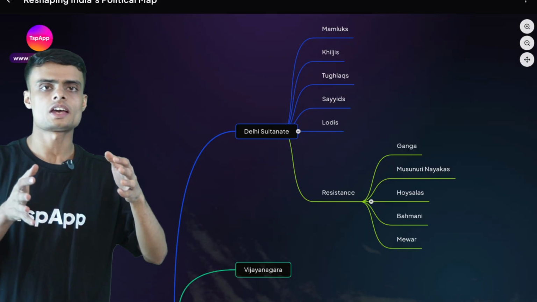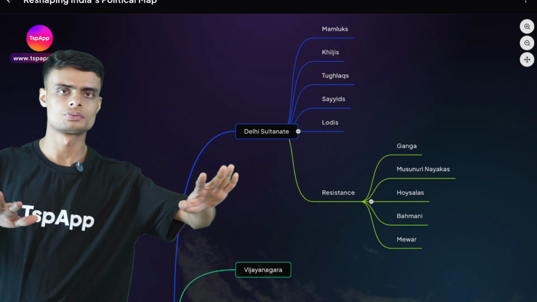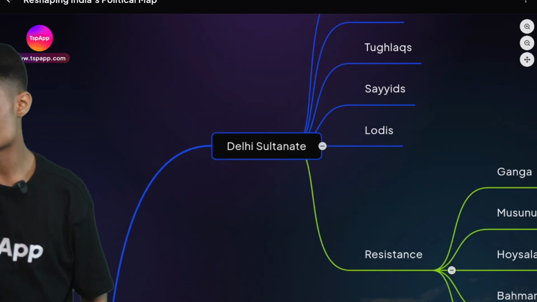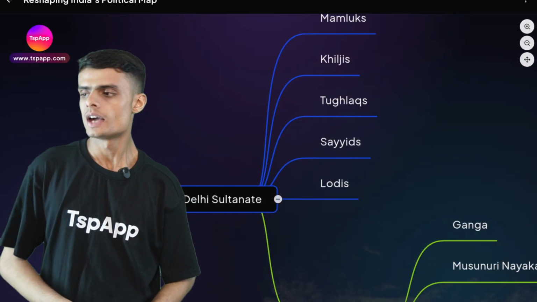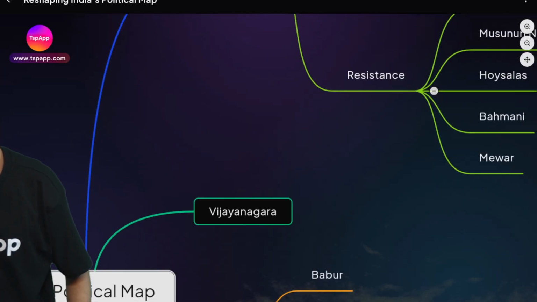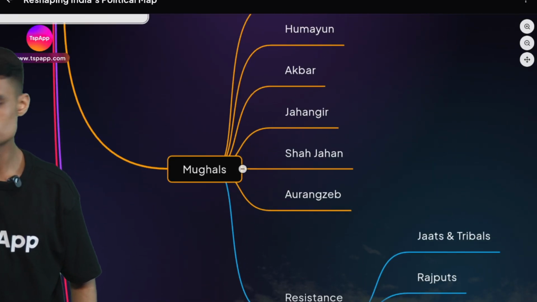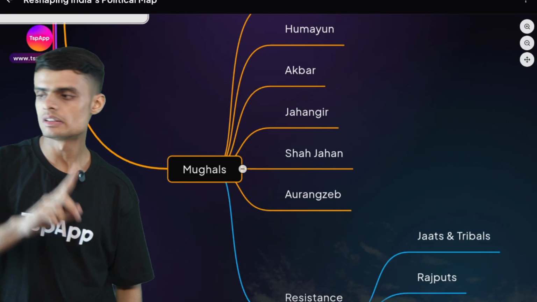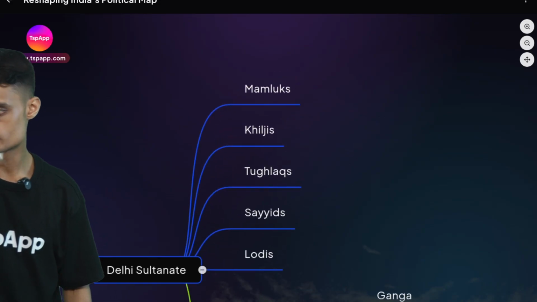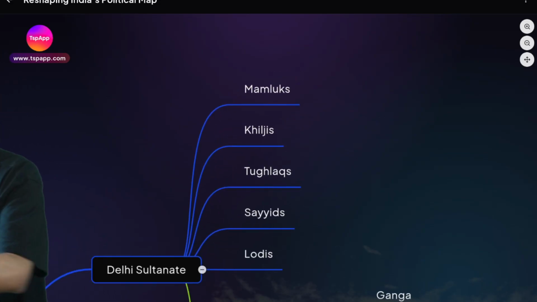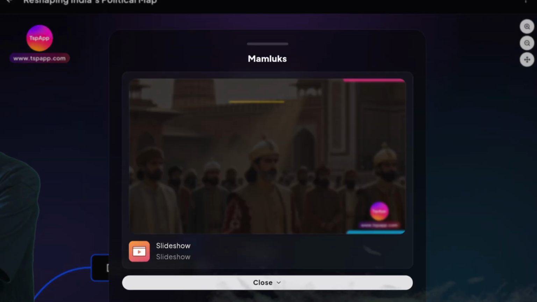Now these kings can be classified in two groups. One is called the Delhi Sultans, who call themselves Sultan. And another category is the kings who were called the Mughals. We'll first start with the Delhi Sultans, because they were the first to invade India. They were the first who attacked India.